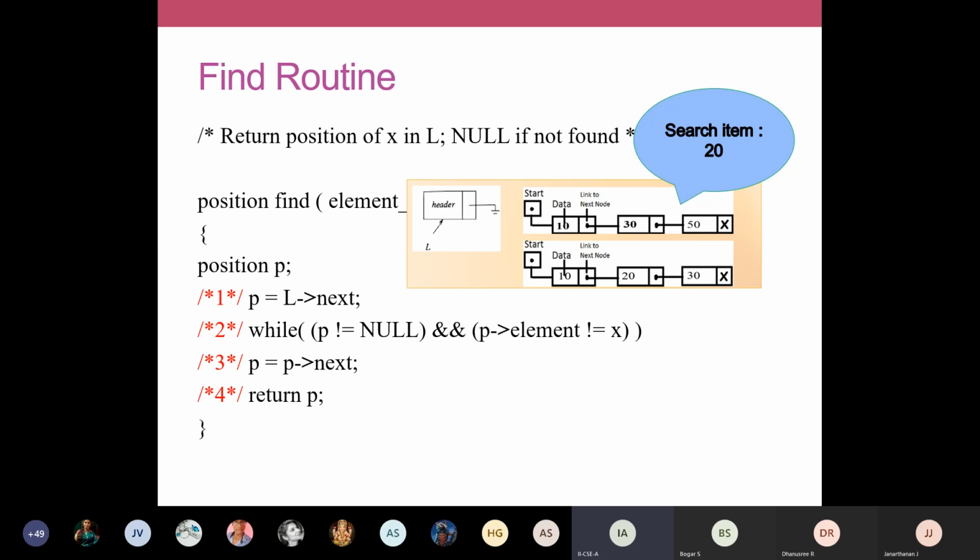When we traverse like this and update the pointer p, we move to the last node. So at one point, we move to the end of your list. Your p will become null at one point.